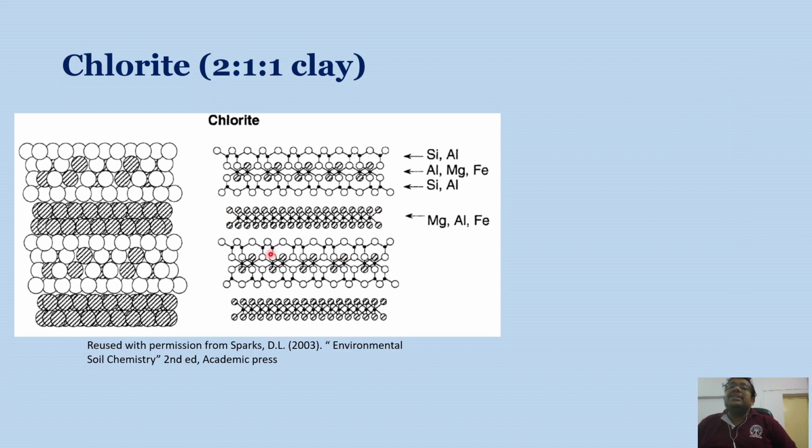Now, due to the presence of this interlayer hydroxide sheet, the interlayer space is almost collapsed, as you can see here. So this is also non-expanding in nature, and we can also term it a 2:1:1 or 2:2 type of clay. Why is it called 2:2? Because you can see, if you consider this hydroxy interlayer, there will be 2 tetrahedral sheets and 2 octahedral sheets. That is why it is called a 2:2 type of layer or 2:1:1 type of clay.